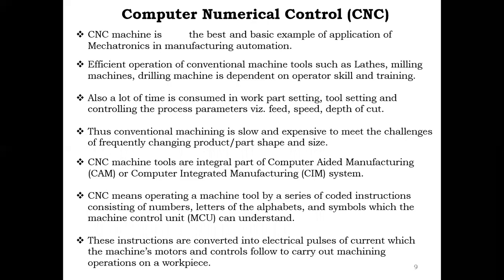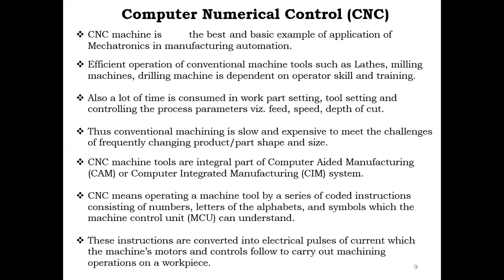So first one, we will see one by one. So first one is computer numerical control, that is CNC. So CNC is a machine. It's the best and the basic example of application of mechatronics in manufacturing automation. The efficient operation of conventional machine tools such as lathe, milling machines, drilling machines is dependent on the operator skill and training. But CNC is an automated machine.